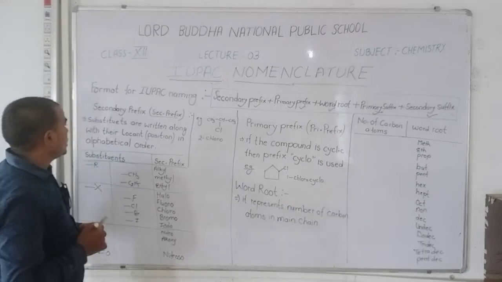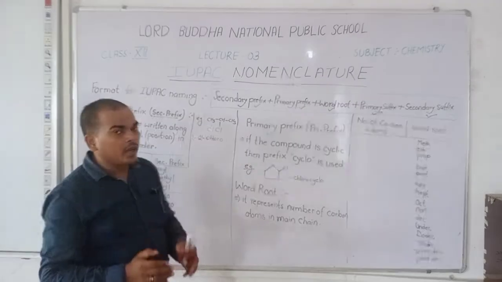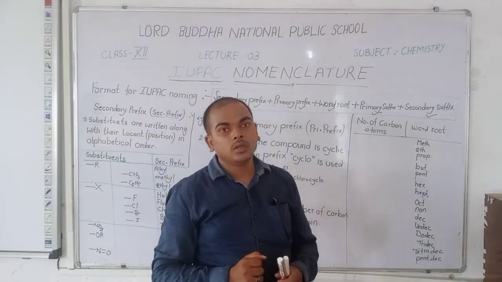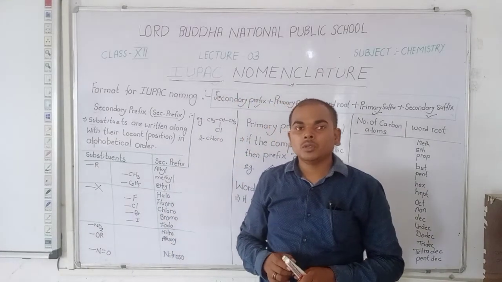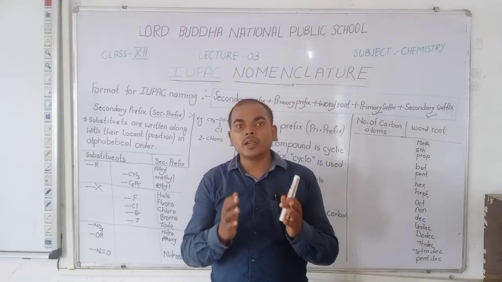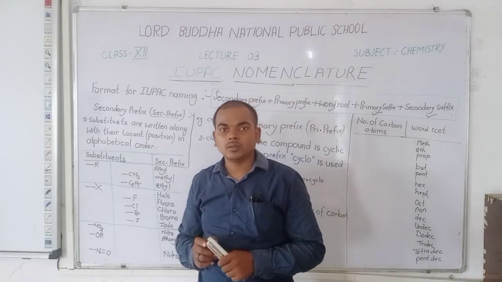That means when you write the name of any organic compound, firstly you observe and identify the secondary prefix.